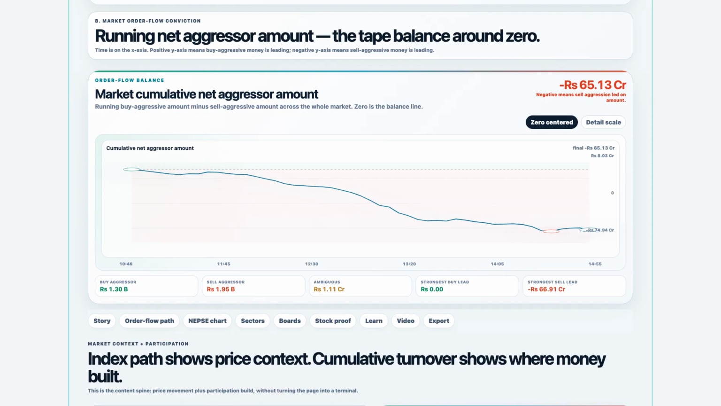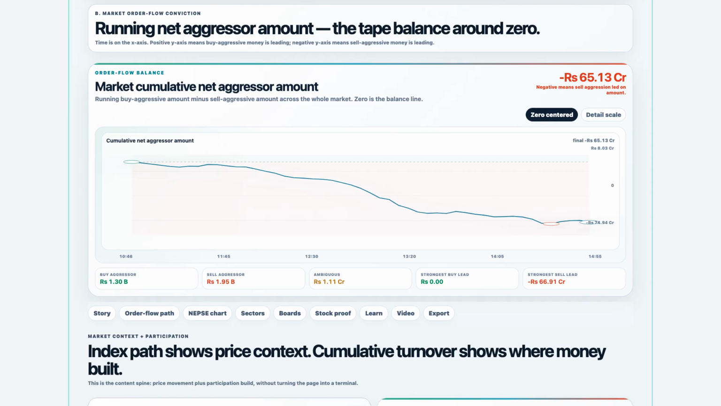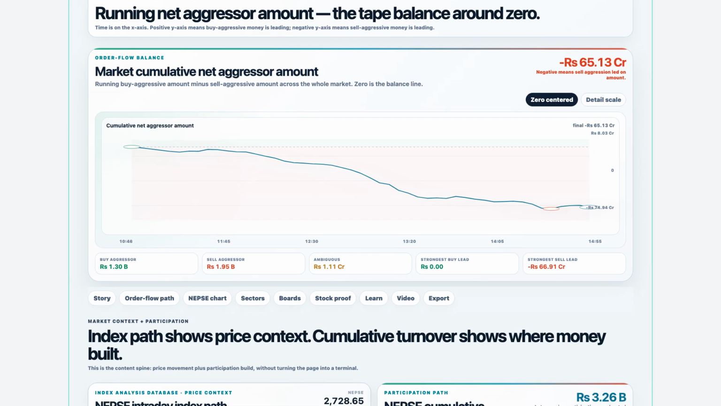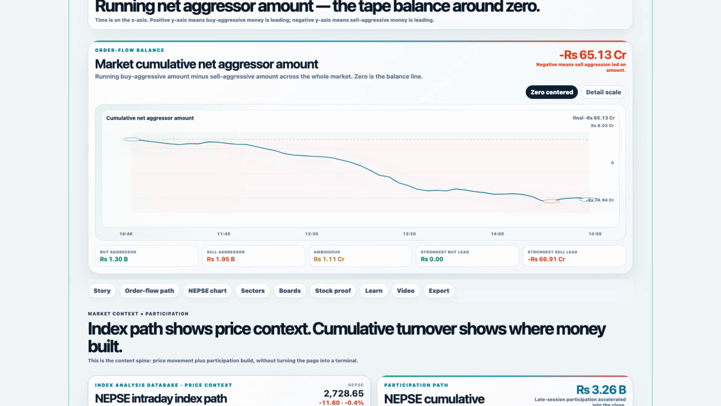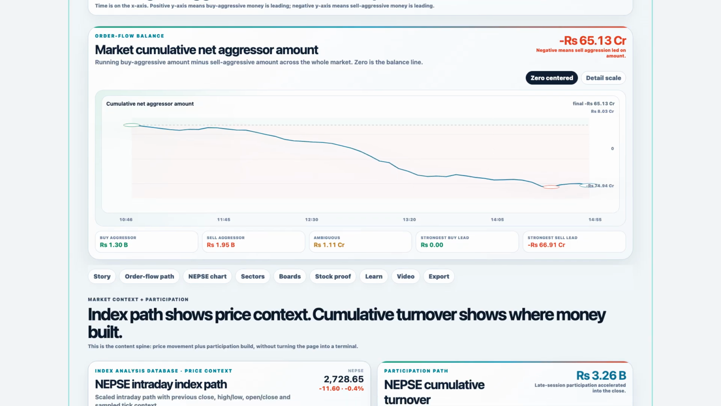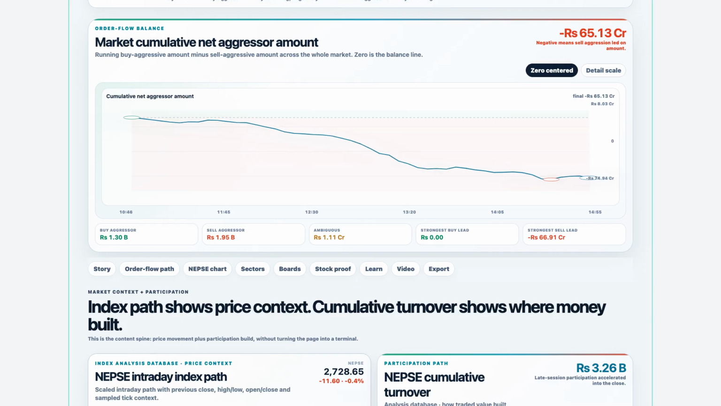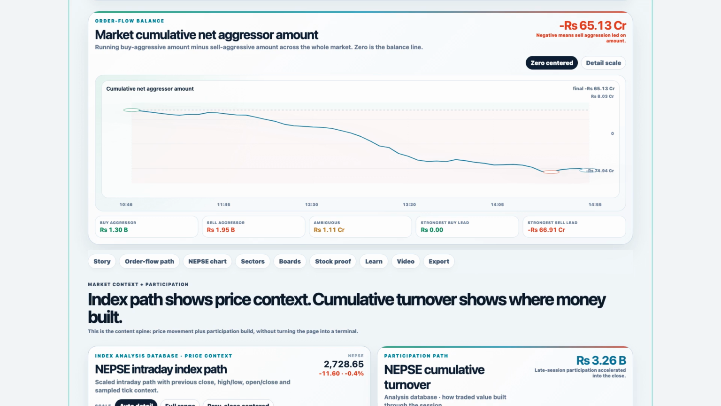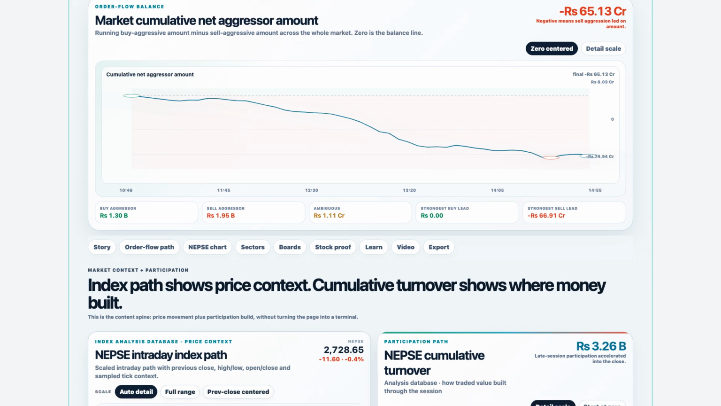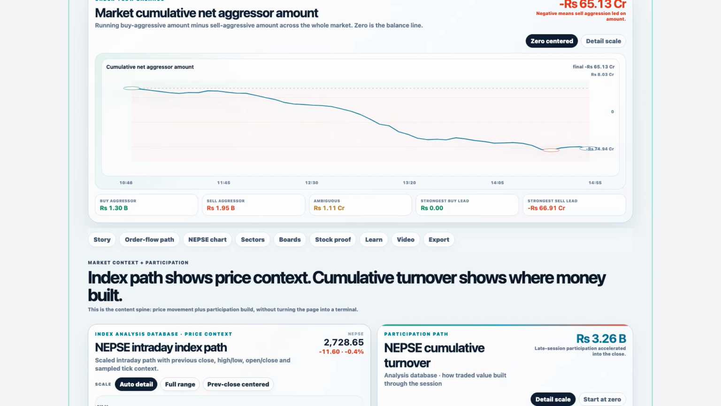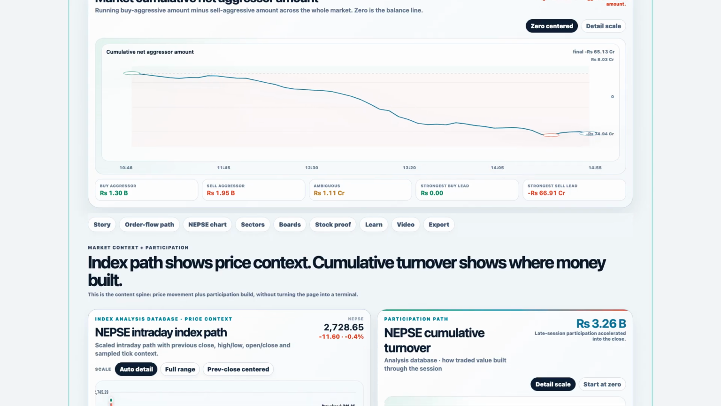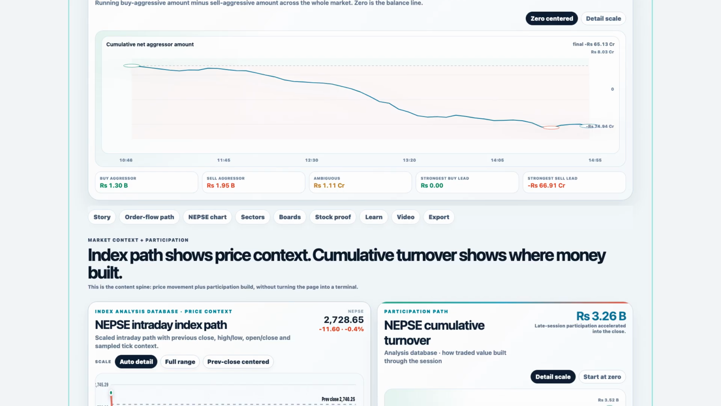This is one of the most important parts of the page because it turns thousands of individual bucket events into one running pressure line. The y-axis is cumulative net aggressor amount. Positive means buy aggressive money is ahead. Negative means sell aggressive money is ahead. 0 is the balance line. For May 14th, the final market cumulative net aggressor amount was about negative 651,333,645.27 rupees.